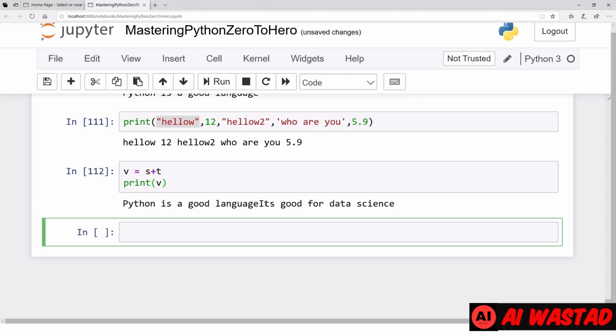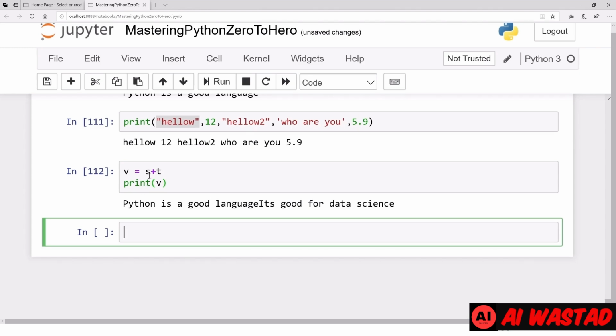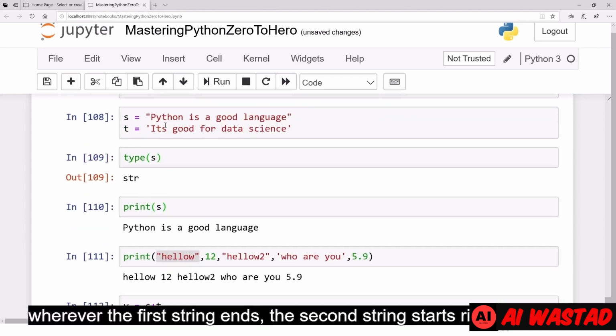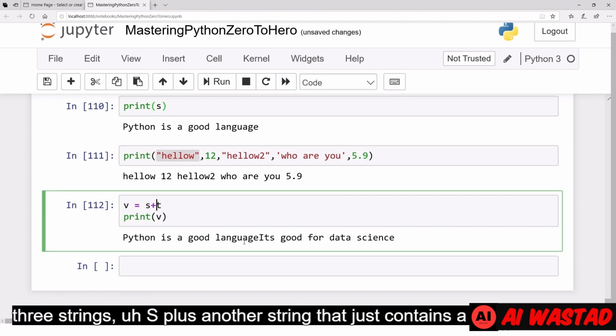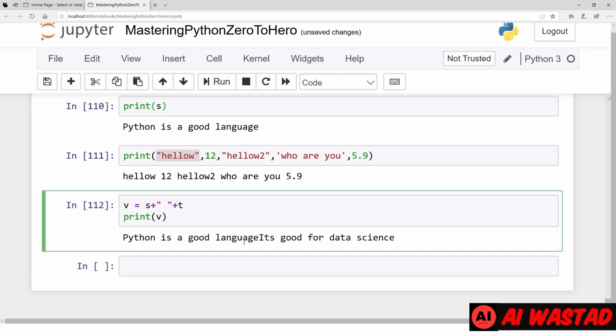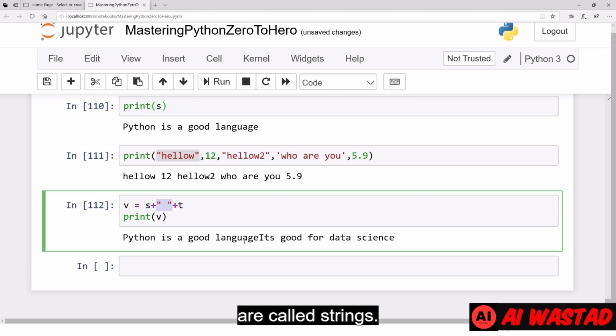Well, it is concatenated, but there is no space between the two, because wherever the first string ends, the second string starts right from there. What if we concatenate three strings? S plus another string that just contains a space character, then this string. By the way, whatever is in double quotes or single quotes, one character, two characters, all these things are called strings.